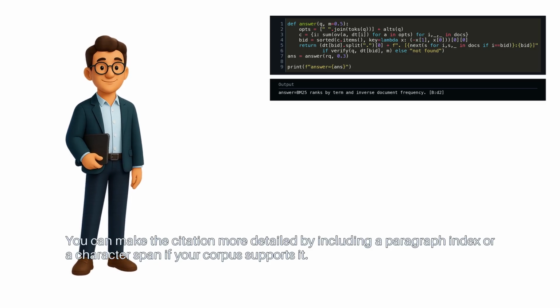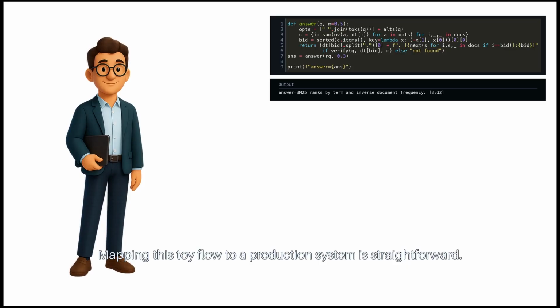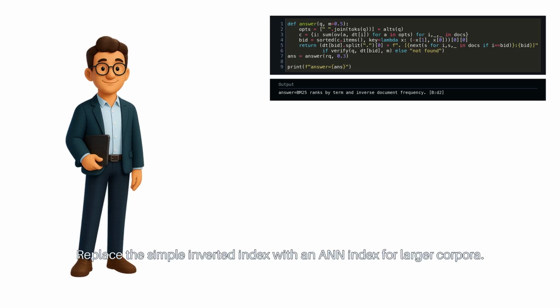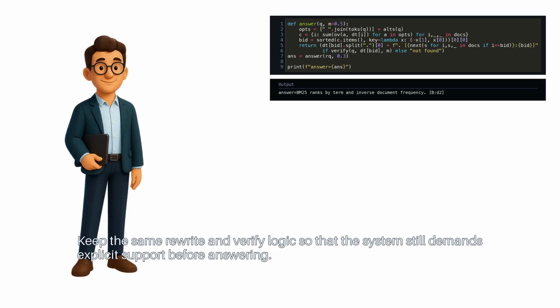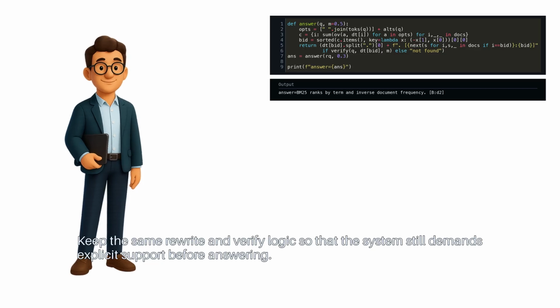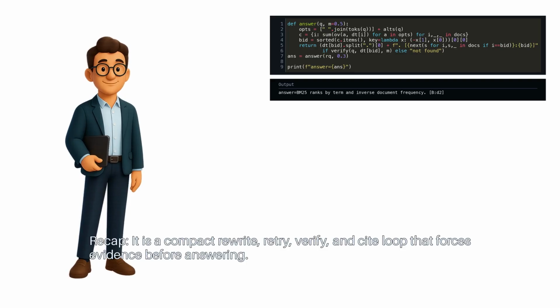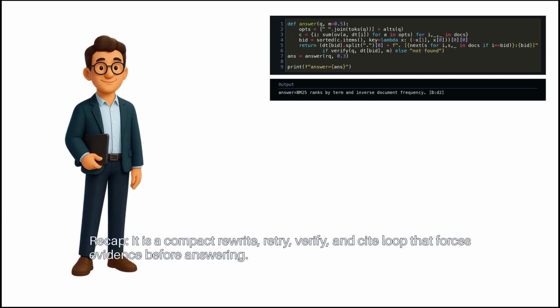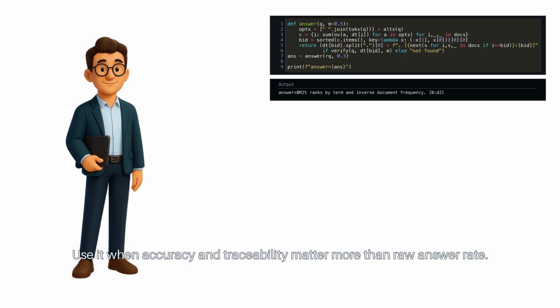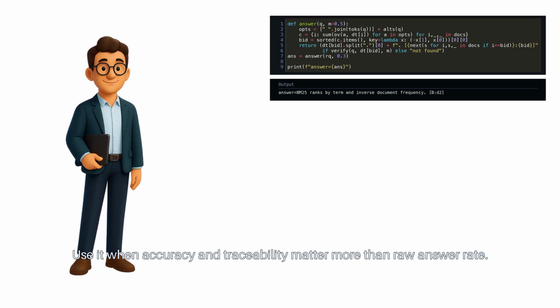Mapping this toy flow to a production system is straightforward. Replace the simple inverted index with an ANN index for larger corpora. Keep the same rewrite and verify logic so that the system still demands explicit support before answering. Recap: it is a compact rewrite, retry, verify, and cite loop that forces evidence before answering. Use it when accuracy and traceability matter more than raw answer rate.